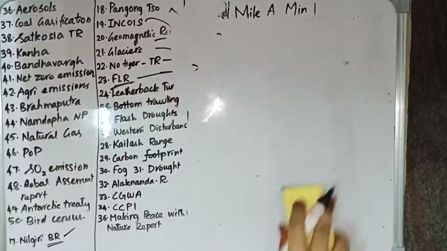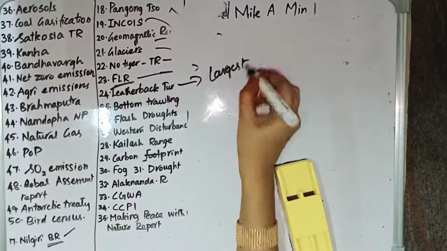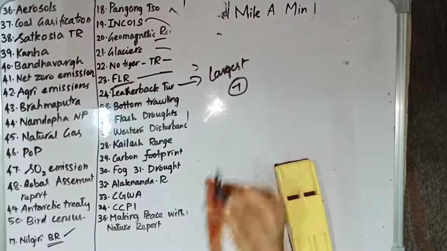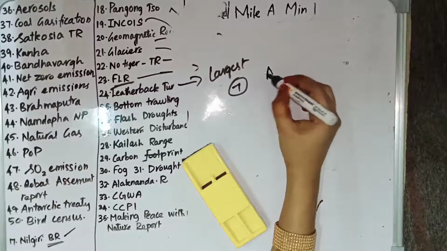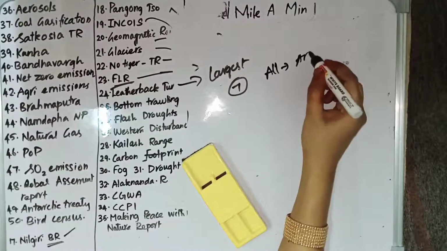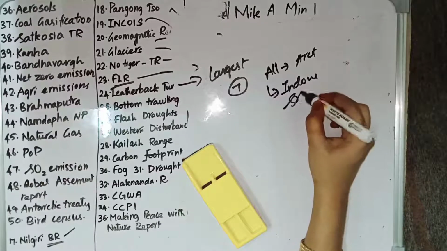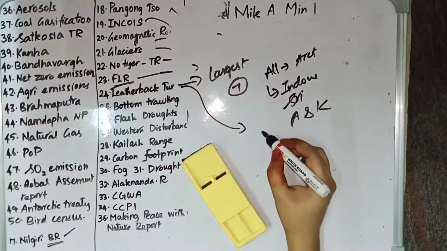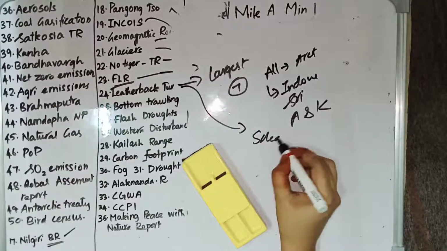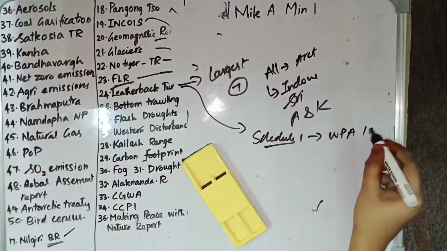Then we have the leatherback turtle. Leatherback turtle is the largest of the 7 species of sea turtles, and it is found in all oceans except Arctic and Antarctic. It is found in the Indian Ocean in the region of Indonesia, Sri Lanka, and Andaman and Nicobar Islands. And this leatherback turtle is listed under Schedule 1 of the Wildlife Protection Act 1972.